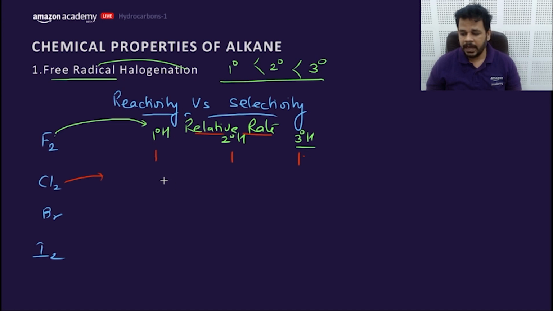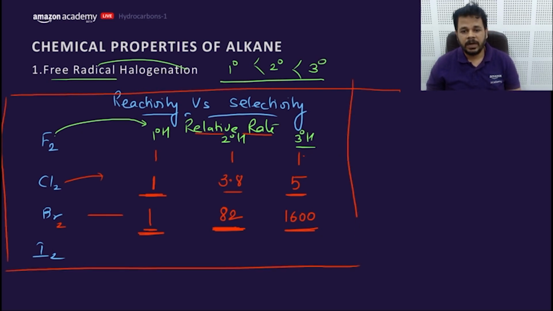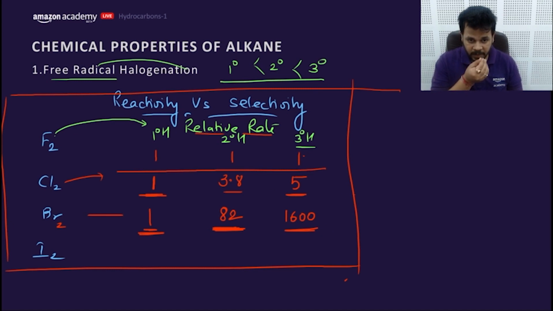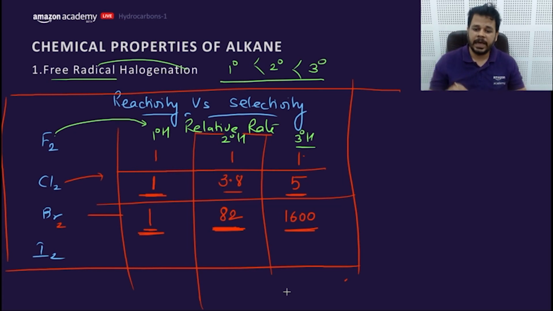Whereas Cl2 is a bit selective, so it selects the 2 degree hydrogen 4 times more compared to the 1 degree hydrogen, and it selects the 3 degree hydrogen 5 times more compared to the 1 degree hydrogen. In case of Br2, the selectivity further increases and it chooses 2 degree hydrogen 82 times more compared to the 1 degree hydrogen and 1600 times more for the 3 degree hydrogen. So this is the reactivity versus selectivity data which we have observed in experimental conditions. Getting my point?